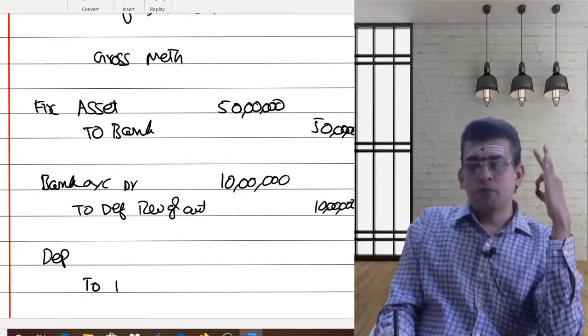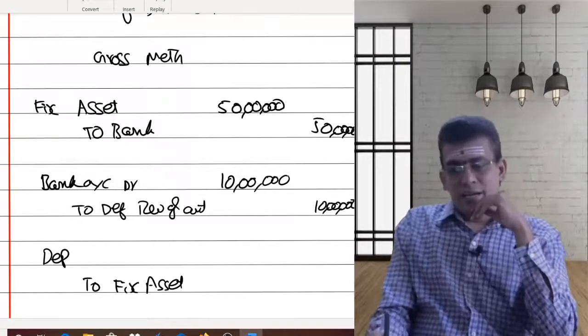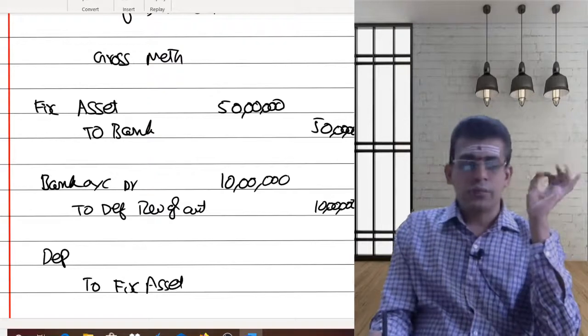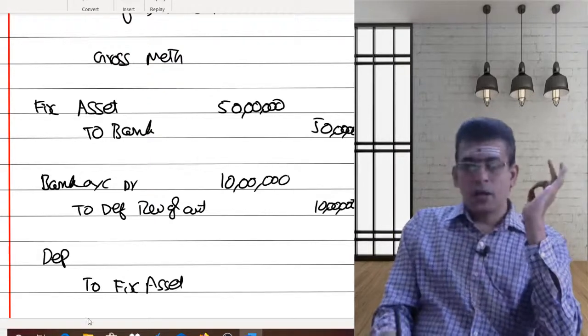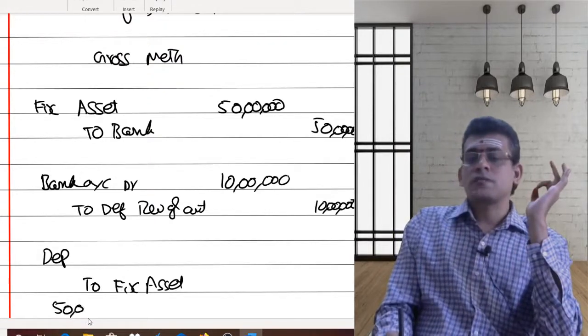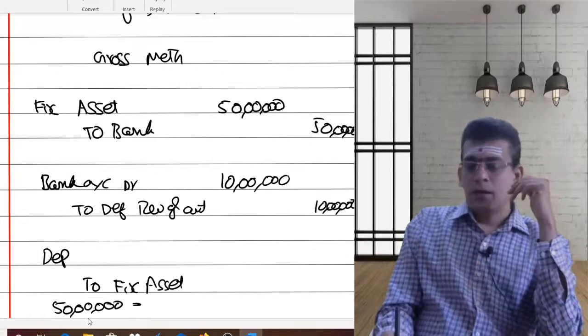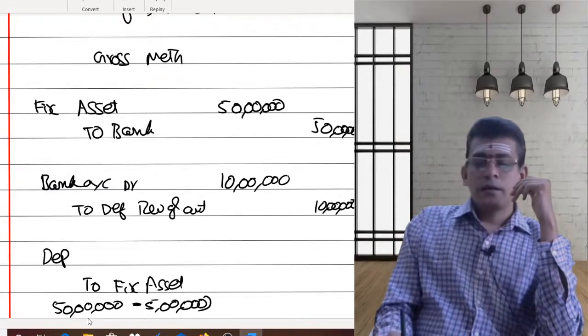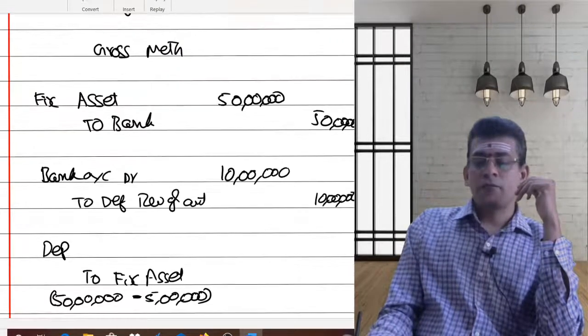Depreciation to fixed asset. Earlier your cost was 40 lakhs. Now my cost is what? 50 lakhs only. Now how do I claim depreciation? My cost of the asset is 50 lakhs, but the residual value being 5 lakhs, my depreciation I will be claiming on 45 lakhs.